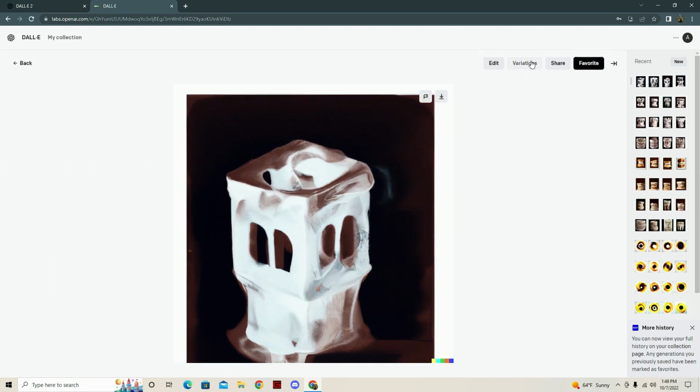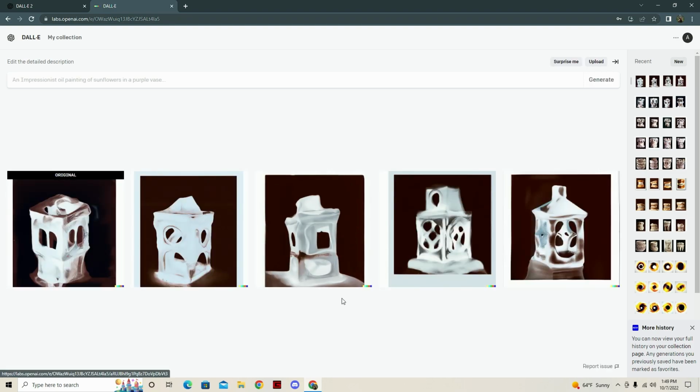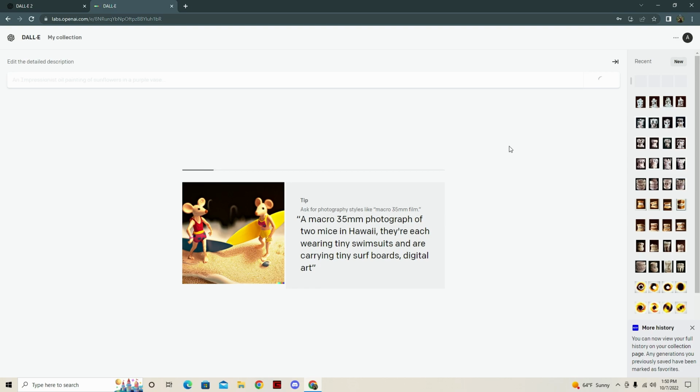Let's go with this. That's very clearly a chimney of some kind. But you can also tell it exactly what focal length of lens you want to use, which is definitely interesting. Oh, this is becoming like a lantern. I'm okay with it becoming a lantern. We can go that way.